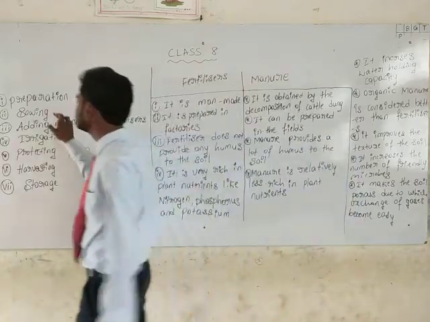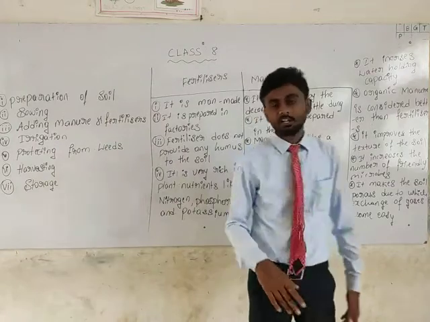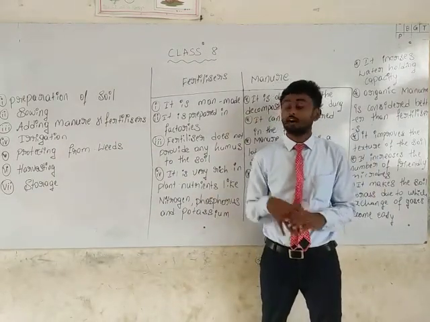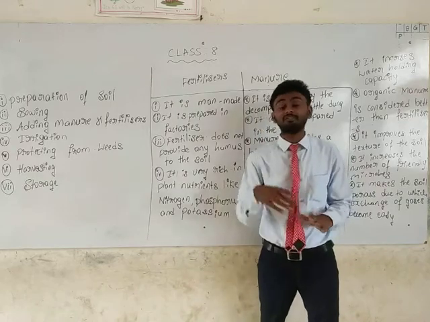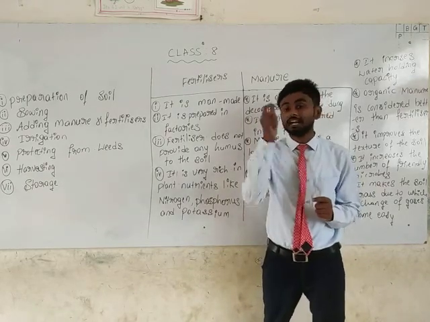Afterwards comes the sowing method, which we already discussed in the last class. Sowing is a very important process in agriculture. After the preparation of the soil, we select healthy seeds, good quality healthy seeds.